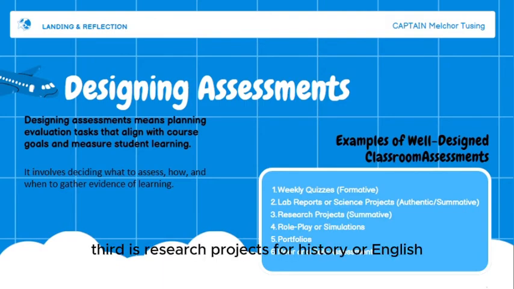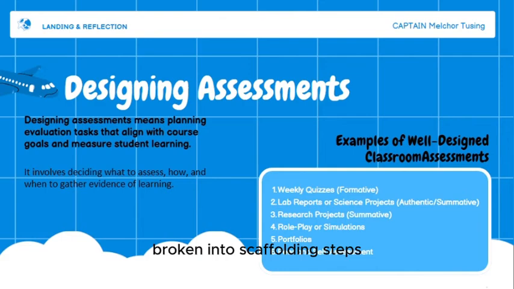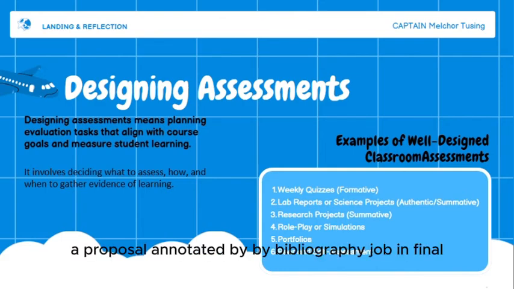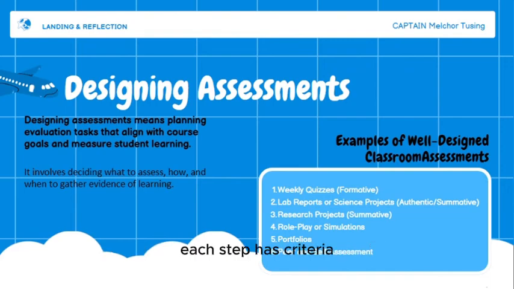Third is research projects. For history or English, students might research a topic and present a report or presentation broken into scaffolding steps. Examples are proposal, annotated bibliography, draft, and final. Each step has criteria, and students get feedback at each stage. Such a project is authentic, like solving a real research problem, and aligned to critical thinking outcomes.